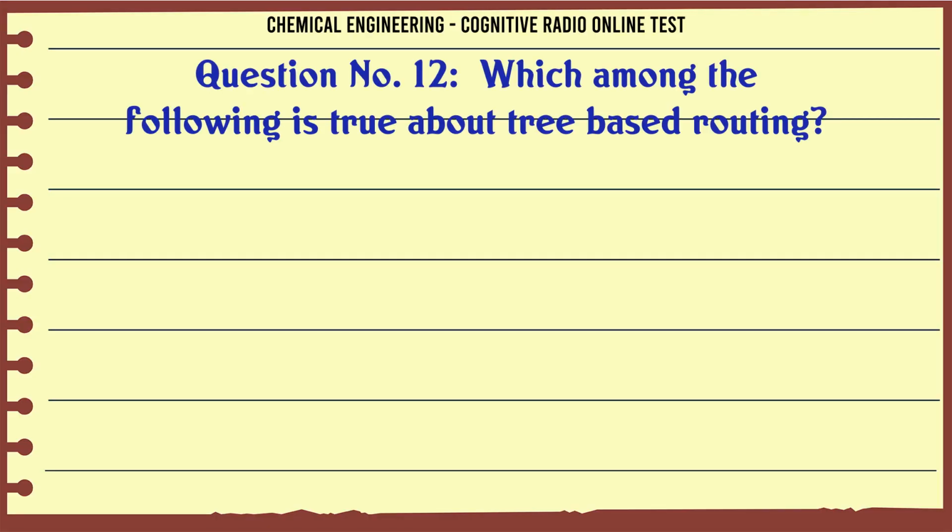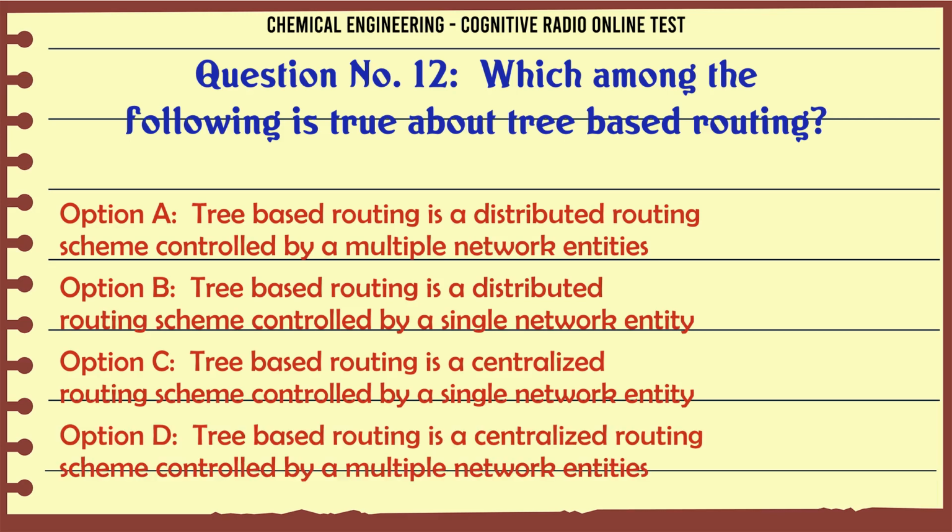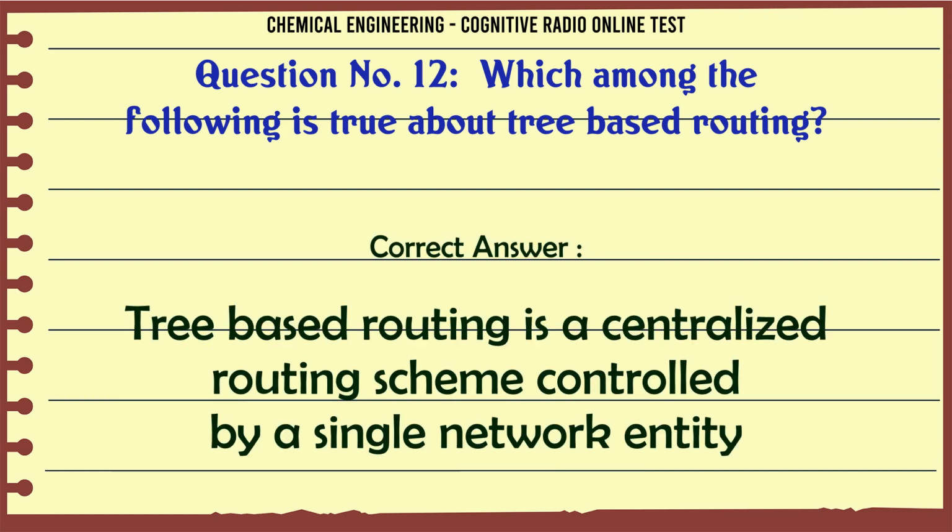Which among the following is true about tree-based routing? A. Tree-based routing is a distributed routing scheme controlled by multiple network entities. B. Tree-based routing is a distributed routing scheme controlled by a single network entity. C. Tree-based routing is a centralized routing scheme controlled by a single network entity. D. Tree-based routing is a centralized routing scheme controlled by multiple network entities. The correct answer is tree-based routing is a centralized routing scheme controlled by a single network entity.